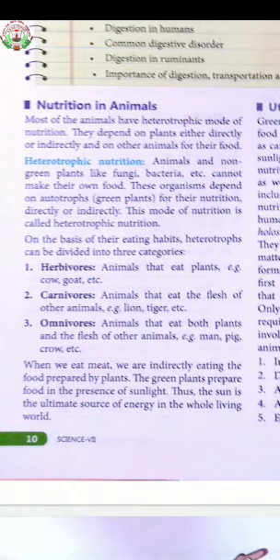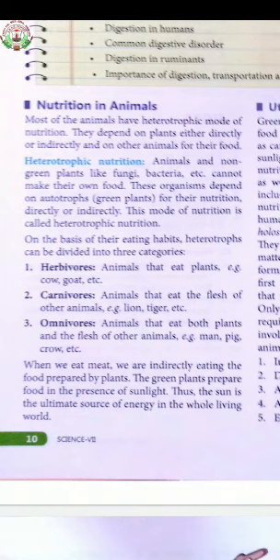Now I have explained that heterotrophic nutrition means animals or the non-green plants depend on the autotrophs for obtaining the food. They cannot prepare their own food because mostly the non-green plants do not have chlorophyll in them. So they can't prepare the food. They totally depend on the autotrophs, the green plants, for obtaining the food. That's why it is called a heterotrophic mode of nutrition.